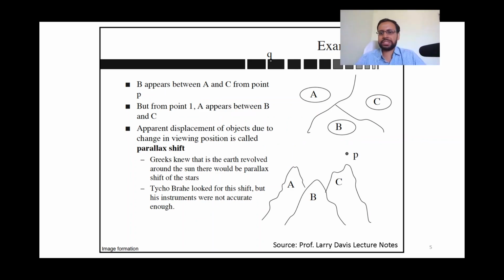And one last example before we make some mathematical analysis of things: consider a case where you have three hills. Okay, hills A, B, C. This is the top view of how the hills are placed. And now suppose your perception is from this point. Okay, you are observing things from this point.